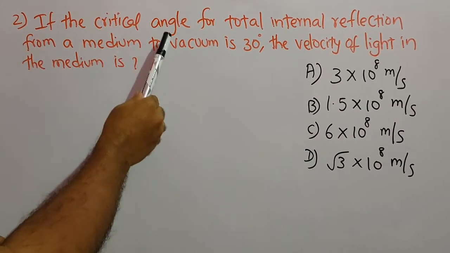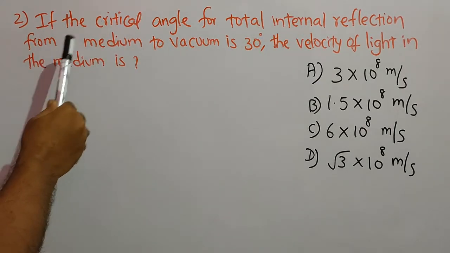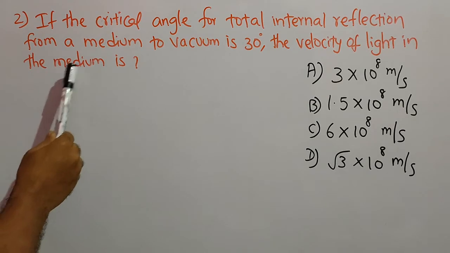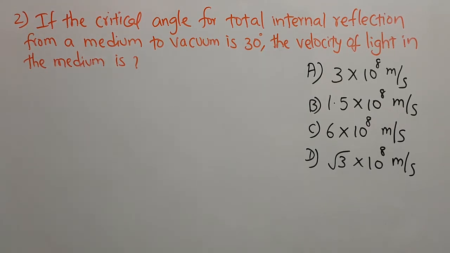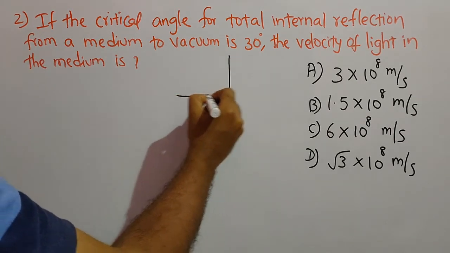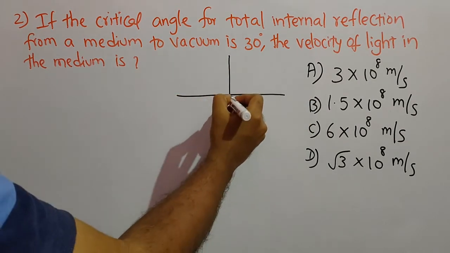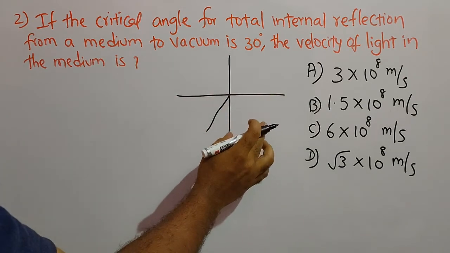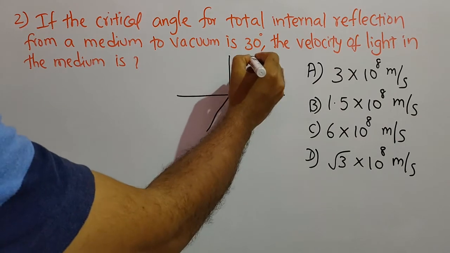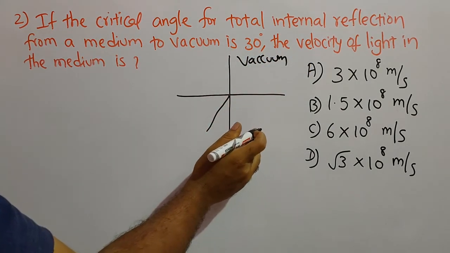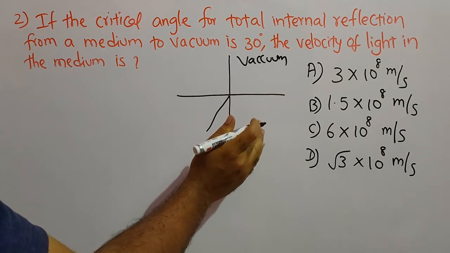If the critical angle for total internal reflection from a medium to vacuum is 30 degrees, the velocity of light in the medium is. Four options are given. How to find the solution for this problem? So let us see what is given in the problem first. So the light is going from one medium to another medium. So this is a vacuum, and this is the medium of some refractive index. We don't know, we have to find this.